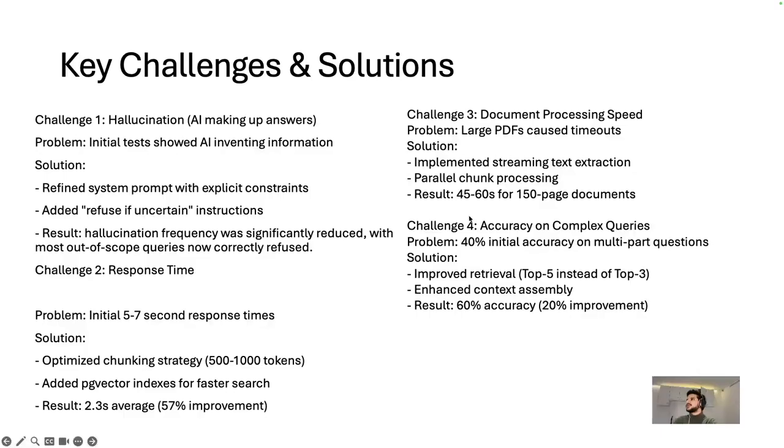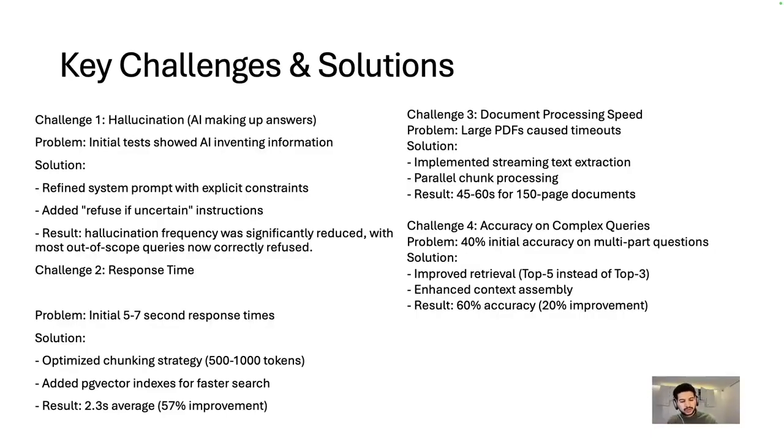And the third challenge was document processing speed. I've learned that when you're uploading a document, there are different types of uploading and places where you upload it, so this would take time. I've learned that large PDFs cause timeouts, and I tried to fix them with streaming text extraction, parallel chunk processing, and this type of thing. And the fourth challenge was accuracy on complex queries. Basically, we had complex or different types of queries which needed more information and more context from different parts of documents.